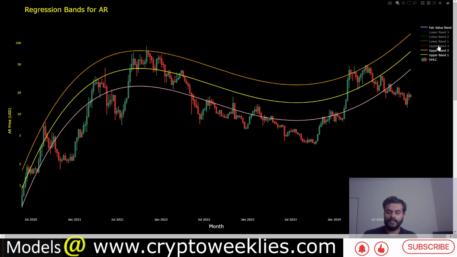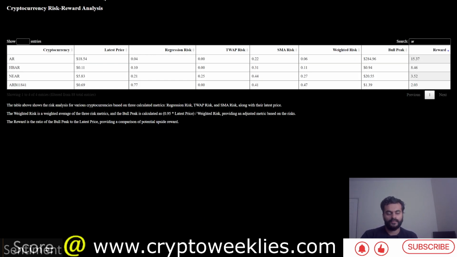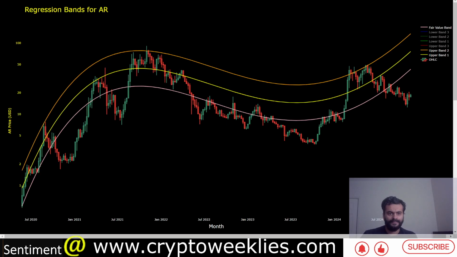So those are the three key levels to watch if the rally for Arweave picks up. It's a laggard right now, but again, laggards offer the best risk reward strategies at this point in time, as evidenced by this crypto risk reward analysis. Again, none of the content is financial advice.